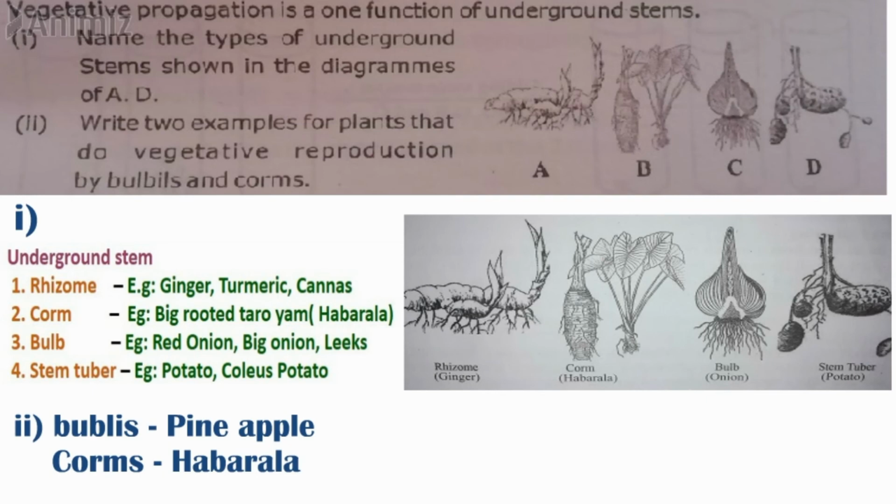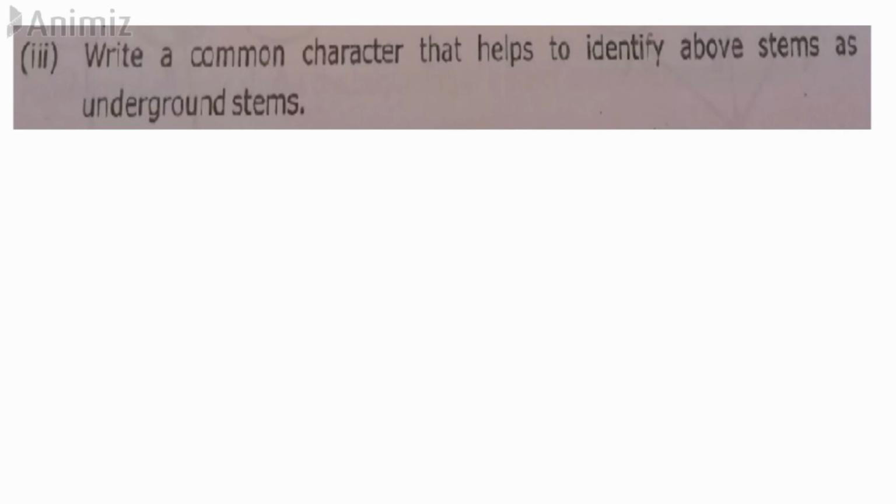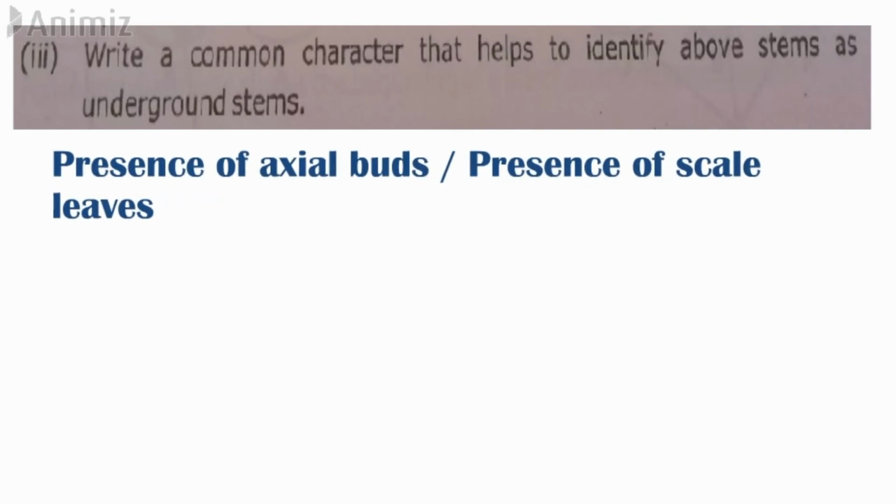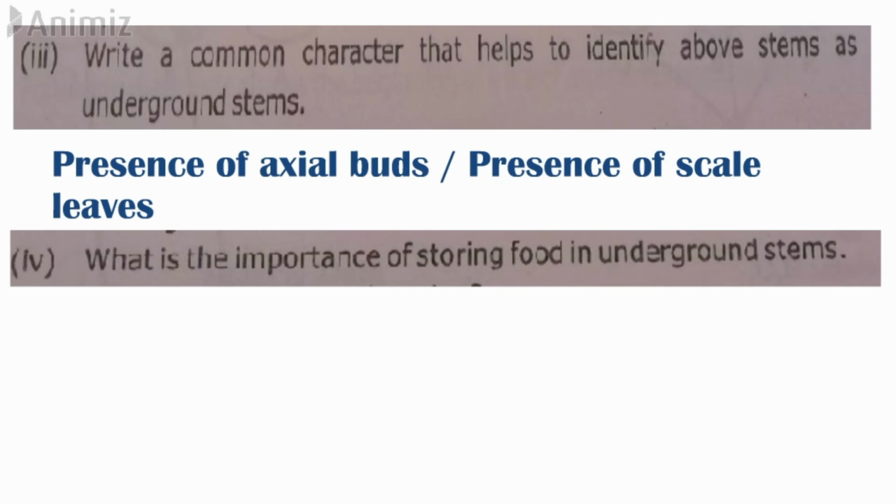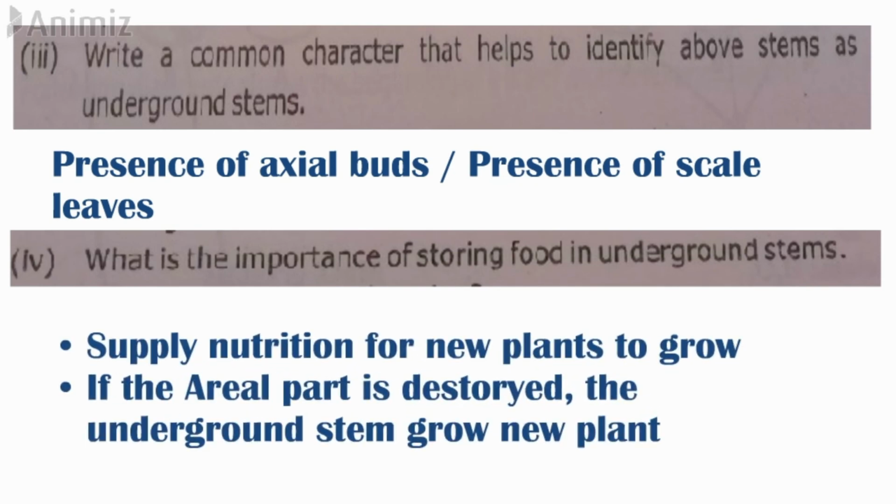The second question is, write two examples of plants that do vegetative reproduction by bulbils or corms. For this question you can write any two of the examples that we have learned earlier. The third question is, write a common characteristic that helps to identify an underground stem. Through the presence of axillary buds or the presence of scale leaves, we can identify that it is an underground stem. Then, what is the importance of storing food in an underground stem? Firstly, it can supply nutrition for new plants to grow. Then if any aerial part is destroyed, it can grow a new plant.